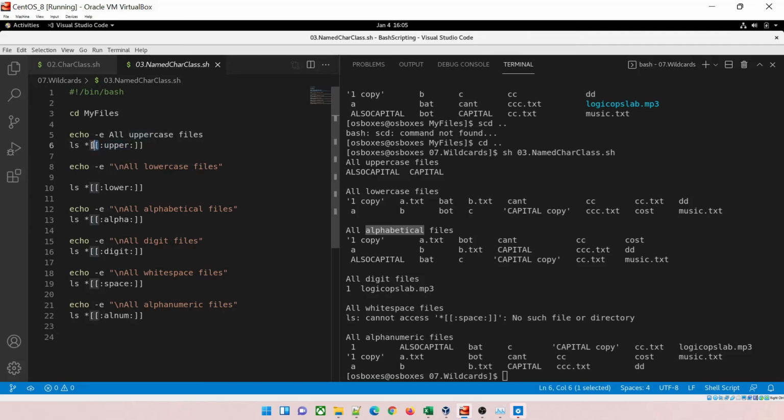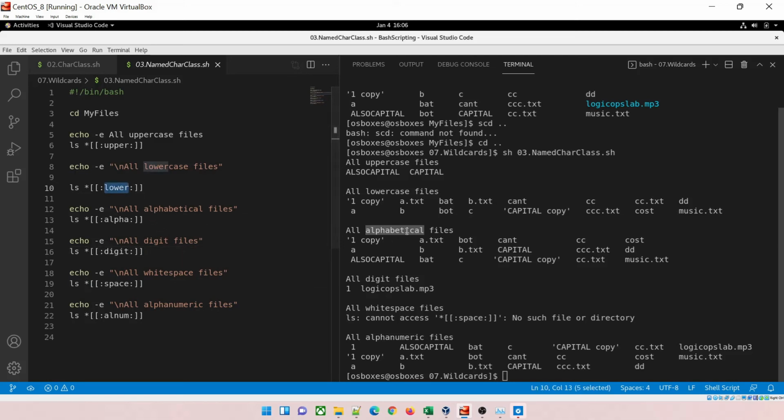This one you have to start with this. Asterisk means everything, all or one, and then double square brackets, you have to open and close them, colon, and then upper, lower, alpha, digit, space, and alnum. This will throw an error because you cannot save a file with a space name. Okay, it used to be possible in Windows 98, then you had to rename it, tab 256, and then it used to save it that way. But let's just not go there. That's an extra knowledge kind of thing.